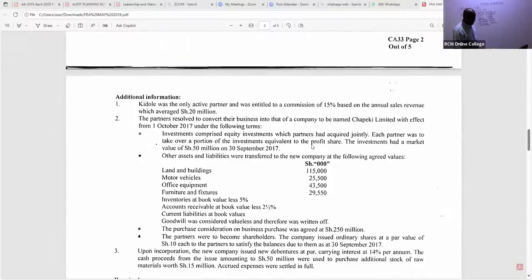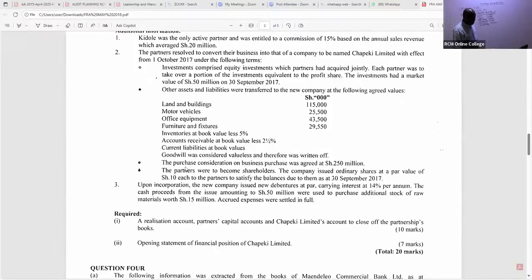So, ladies and gentlemen, we did take some other things. So we have here receivable. Receivable is book value less 2.5%. So for receivable, I will take the book value that we have there, which is 25,400.